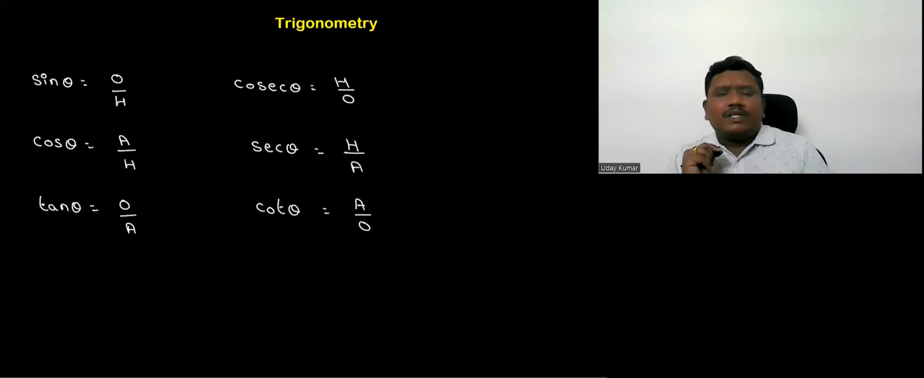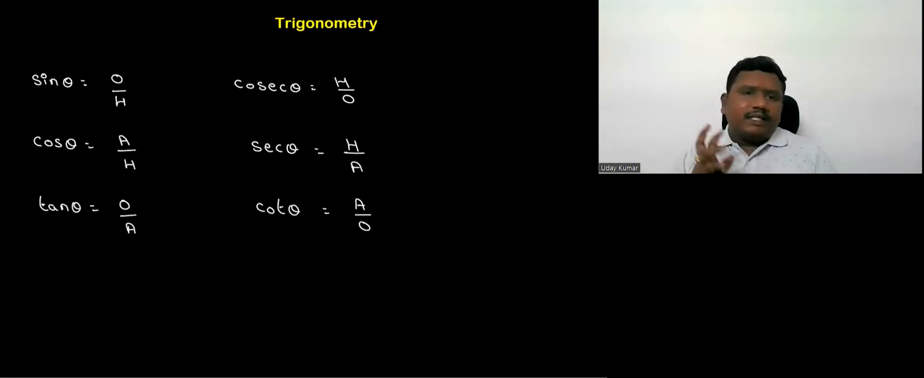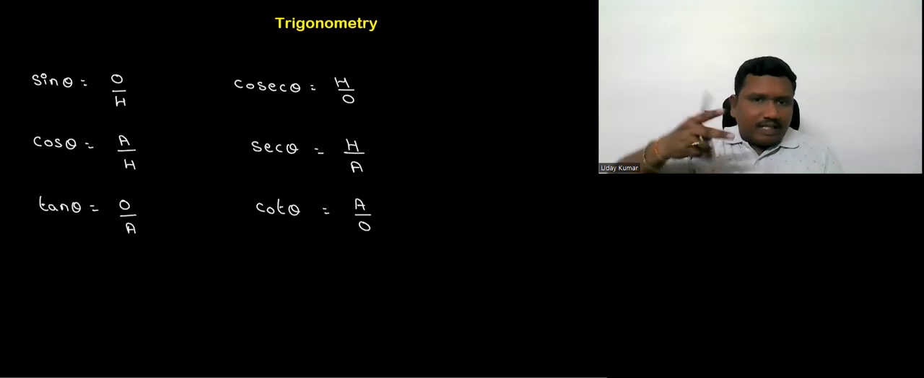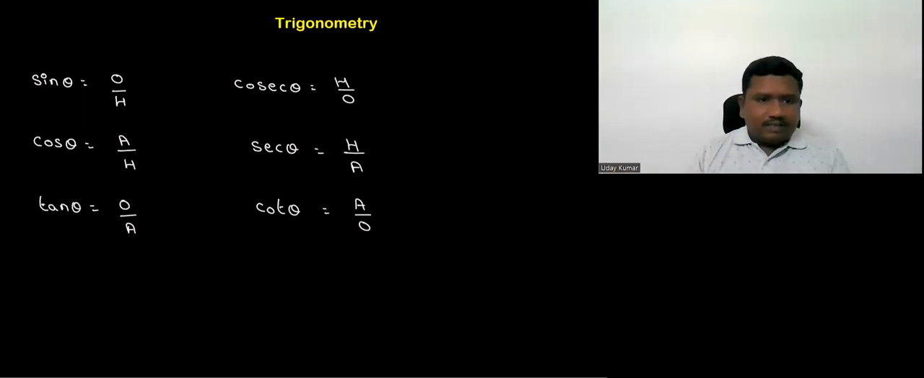If you observe a bit carefully, can we extract any relation among those? Sin theta is O by H. Cosecant theta is H by O. Means they are reciprocal to each other. So let us write that.